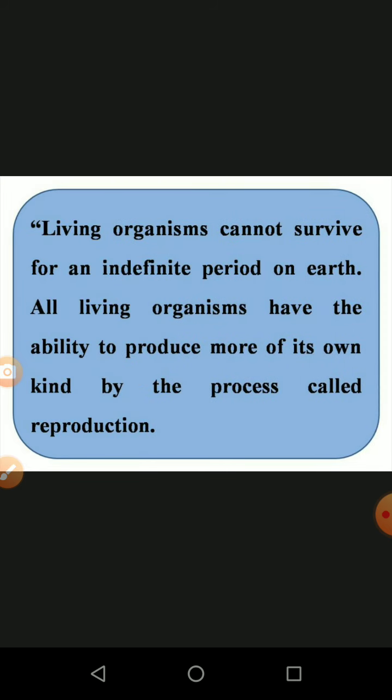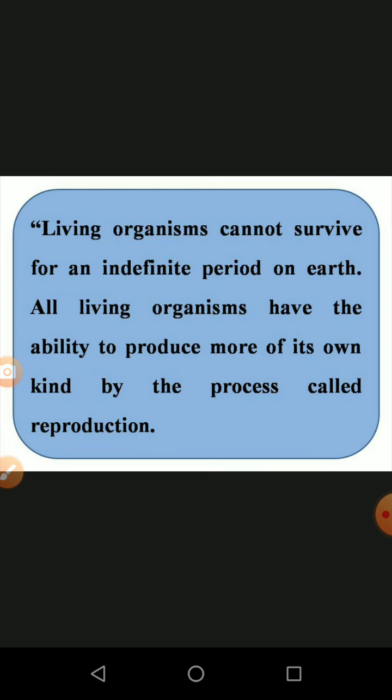According to this continuation, living organisms cannot survive for an indefinite period on earth. That means organisms cannot live for a long time; they have a lifespan, and within the lifespan the organism dies. But during this time, they reproduce four times, five times or ten times, increasing their own generation. The next point: all living organisms have the ability to produce more of their own kind by the process called reproduction.